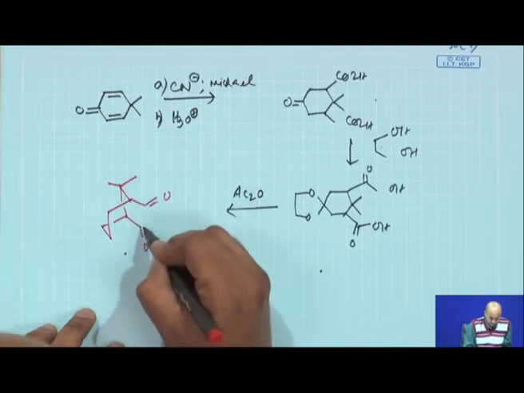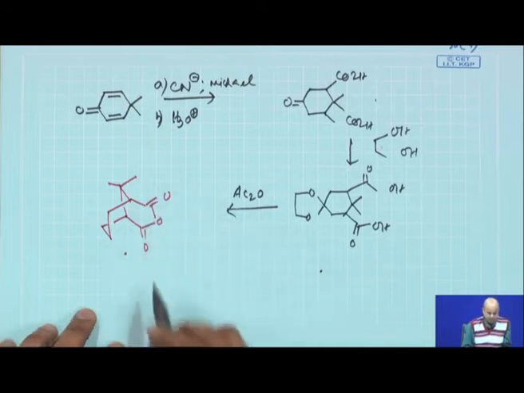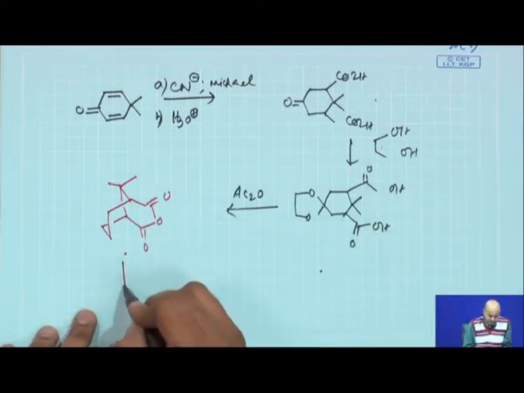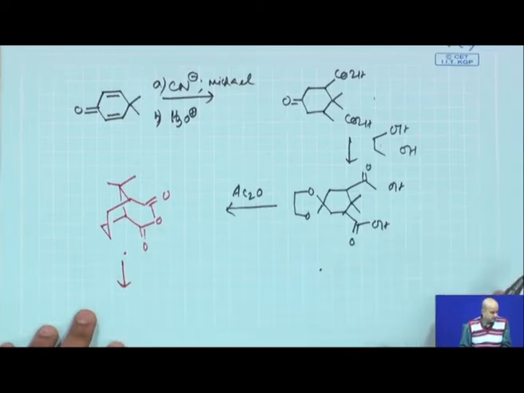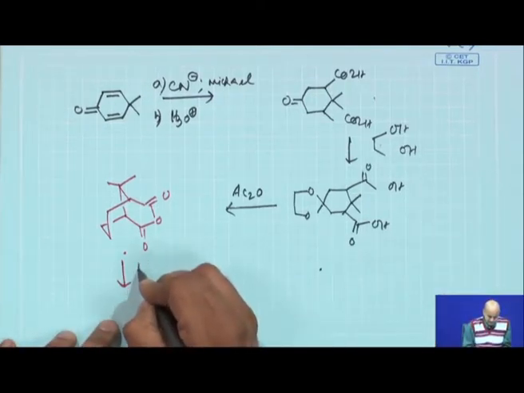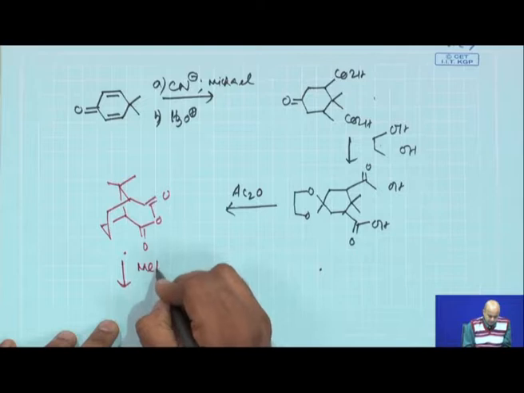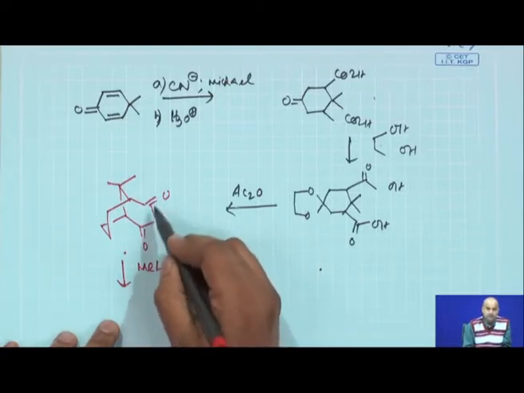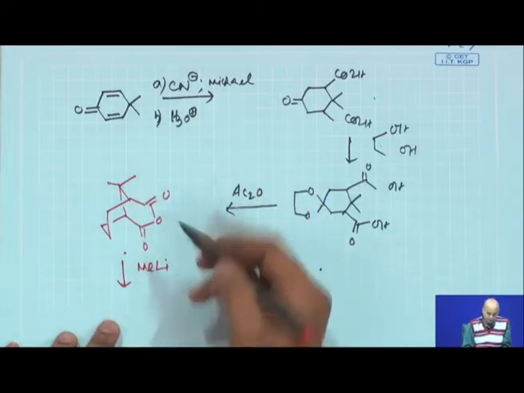So, this is the anhydride you will get, right, by this reaction. Now, anhydrides are basically cyclic esters. So, next I will be reacting this compound with methyl lithium, because from this anhydride you need to make the corresponding diketone as the retrosynthesis demands.